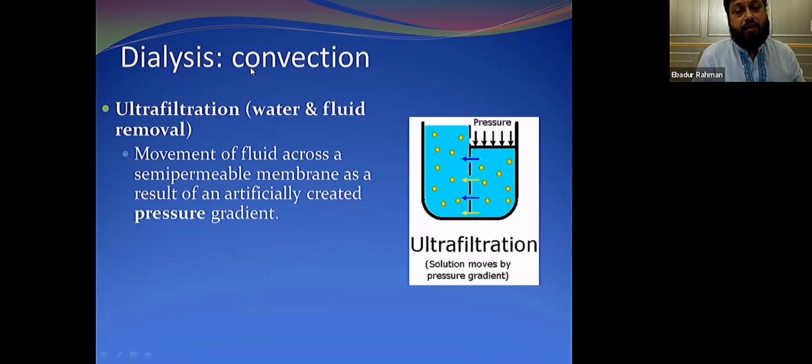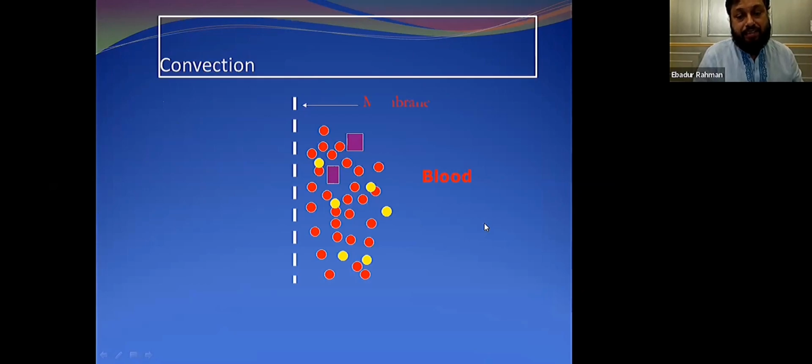There is another mechanism in dialysis, and that is convection. This happens because of movement of fluid across a semi-permeable membrane as a result of an artificially created pressure gradient. So this is the membrane where the blood goes through a thin and very small diameter membrane. So it will exert a pressure, and it will cause fluid to pass across this porous membrane. So this is called convection. This is how it happens.